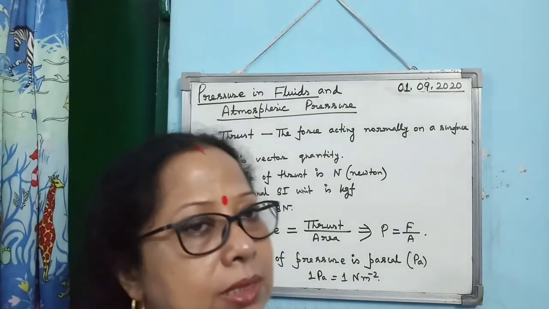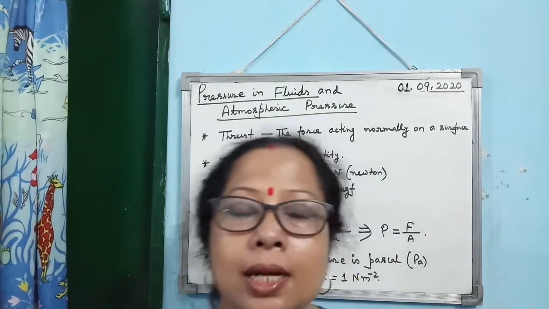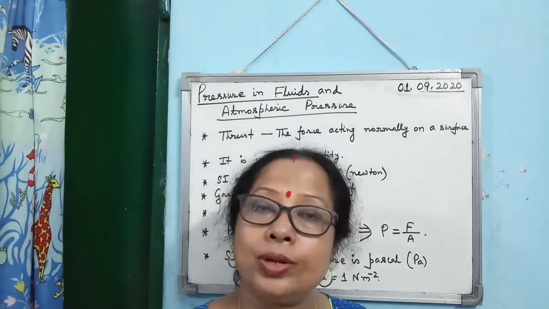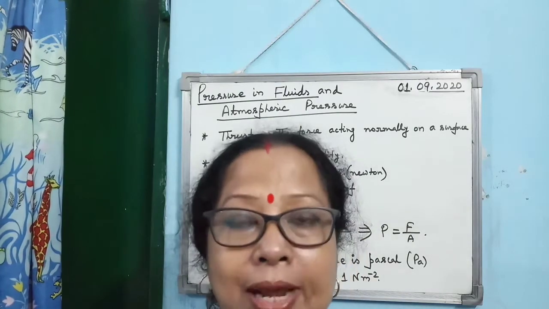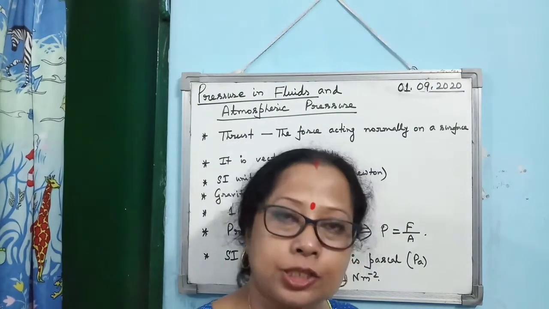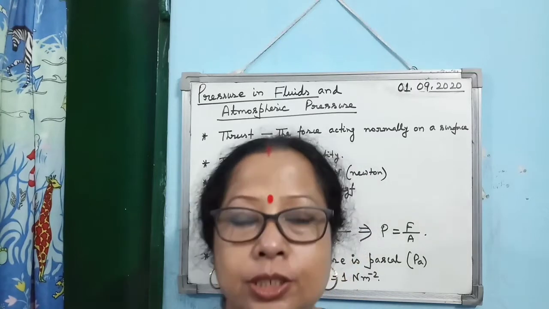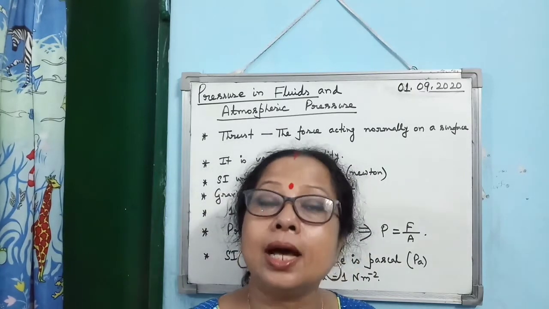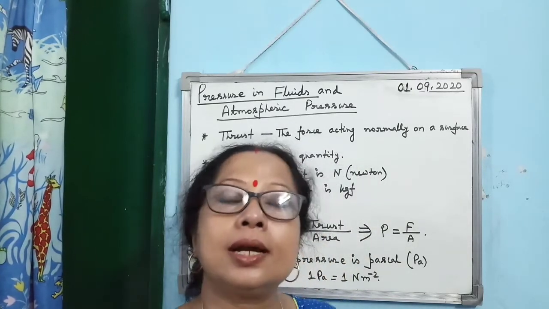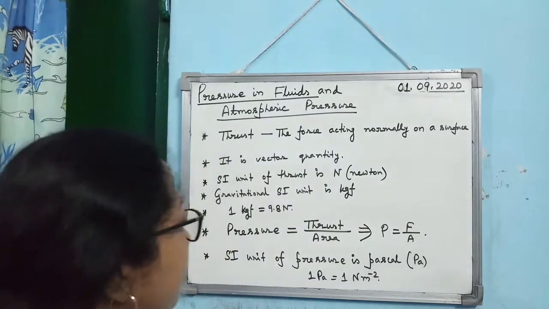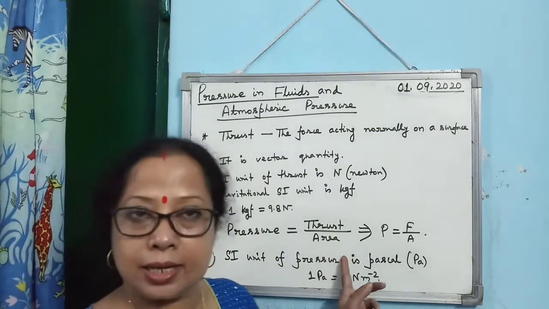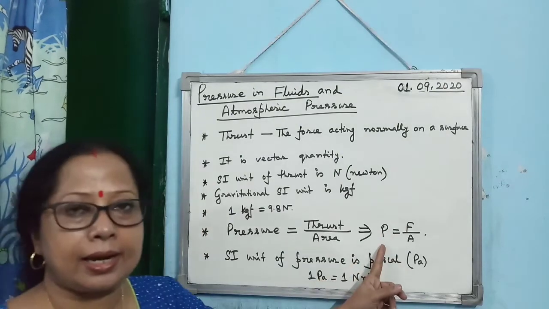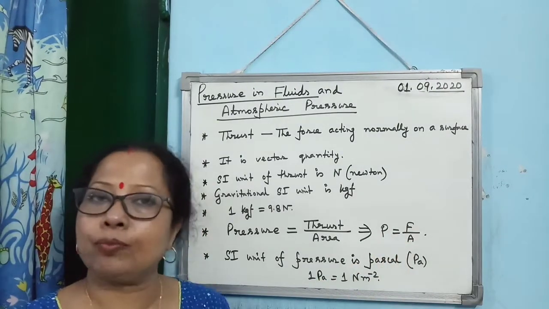Then the next term is coming pressure. What is pressure? Thrust acting per unit area. I am talking about solid pressure. I am not talking about fluid pressure. Okay, this is solid pressure, means pressure exerted by a solid body. Pressure exerted by a solid body is given by thrust per unit area. So symbolically one can write P is equal to F by A.